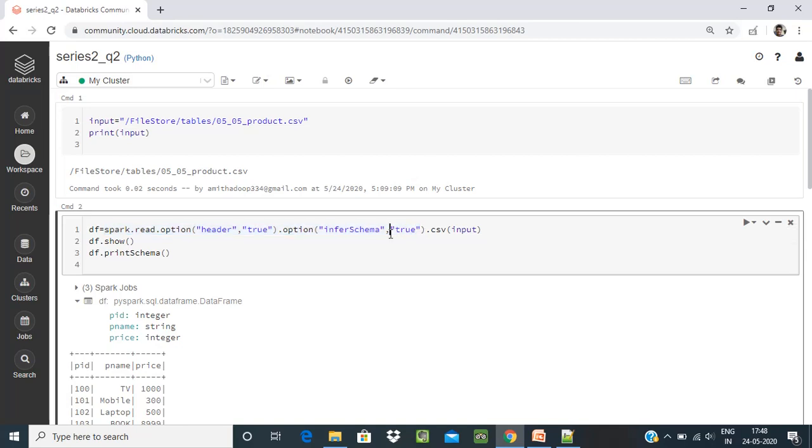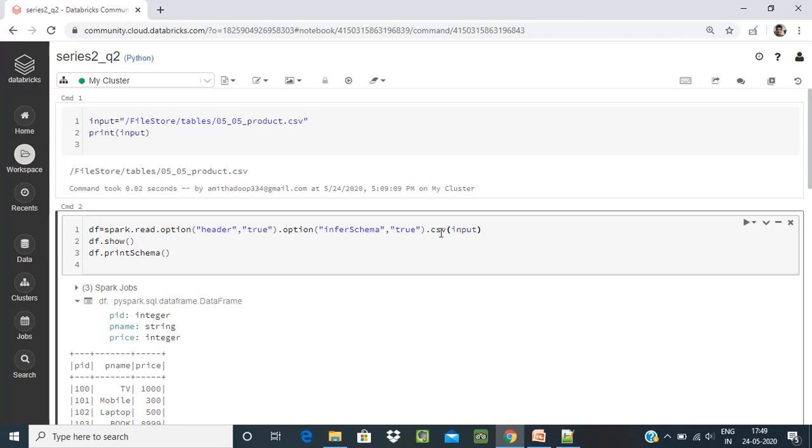In the previous video you can see I have already discussed this scenario. .csv, because the data is in CSV, so I am reading the data in CSV, and header true means the column names are already given in the file. Those come as the column names of this data frame. InferSchema true means the data types will be converted as per the data, integer or string.